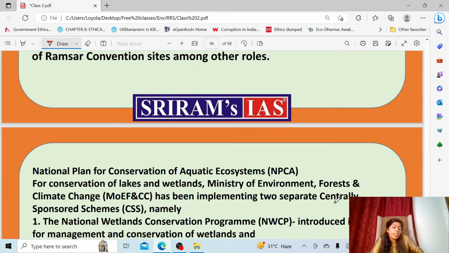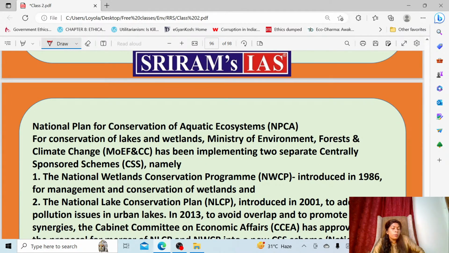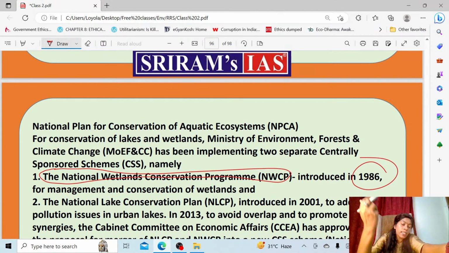What are those two schemes? One is the National Wetland Conservation Program, which was started around 1986. The other is the National Lake Conservation Program, which was started later, in 2001.